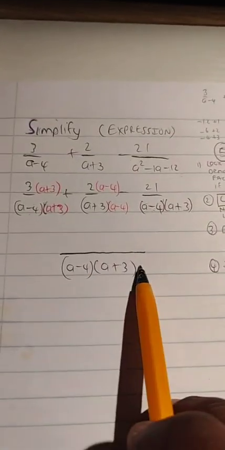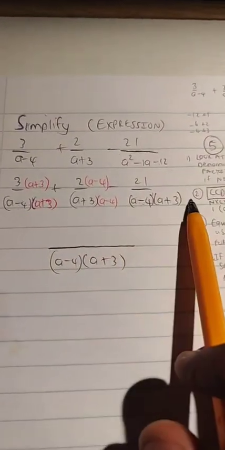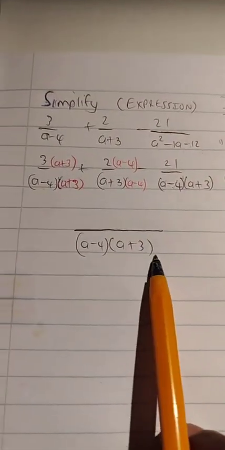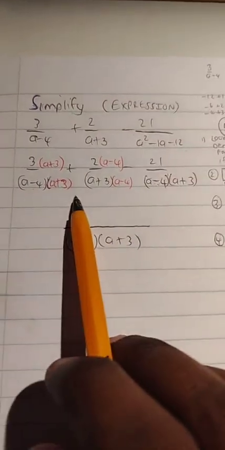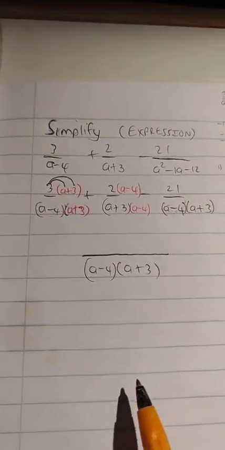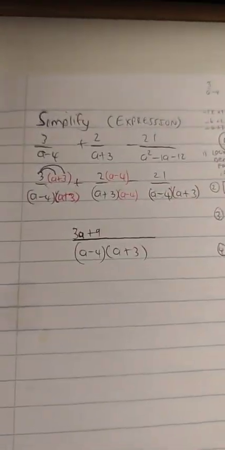So I'm just going to write a minus 4 into a plus 3. That is the lowest common denominator for all three of these fractions. The equivalent fractions have led me to that conclusion. Now all I do is I focus on the numerator. So what do I do now? 3 multiplied by a, 3 multiplied by 3. 3 times a, that's 3a. 3 times 3, that's plus 9.